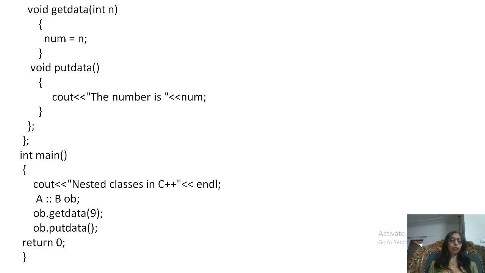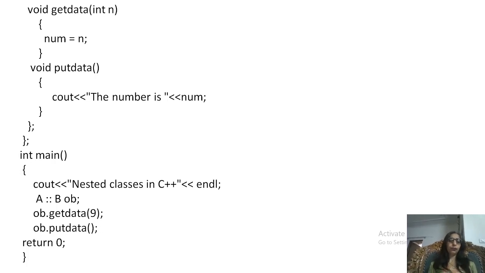So that's why we write A, scope resolution operator, B. Then we create an object of type B. So here we are telling that B is a member of A and we are going to create an object for B.